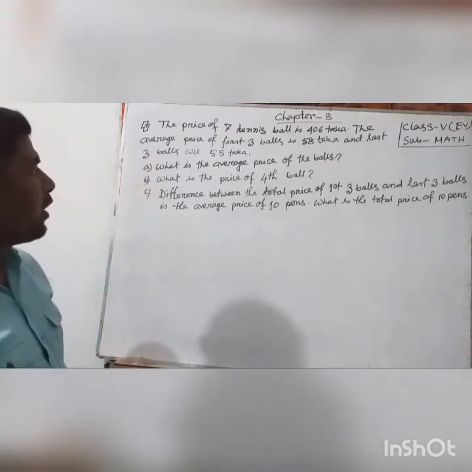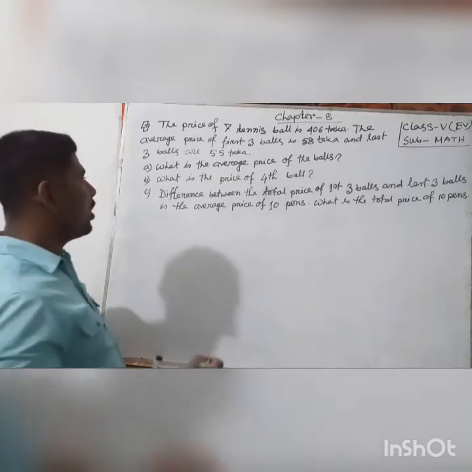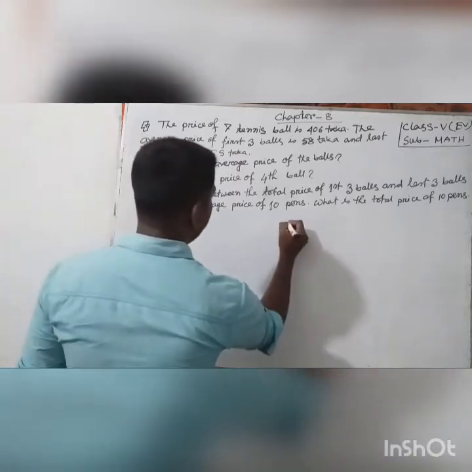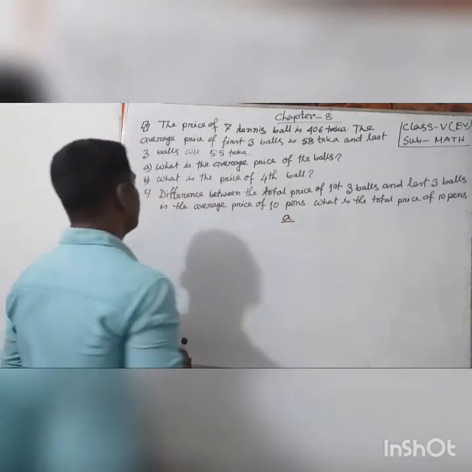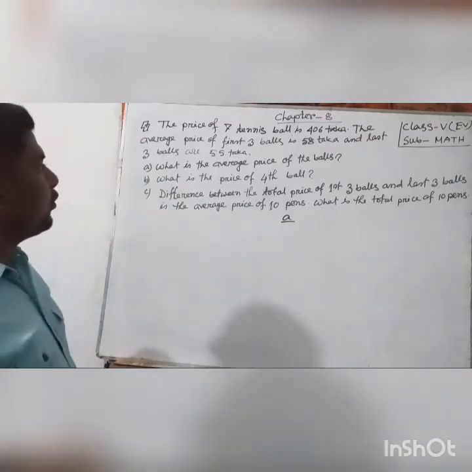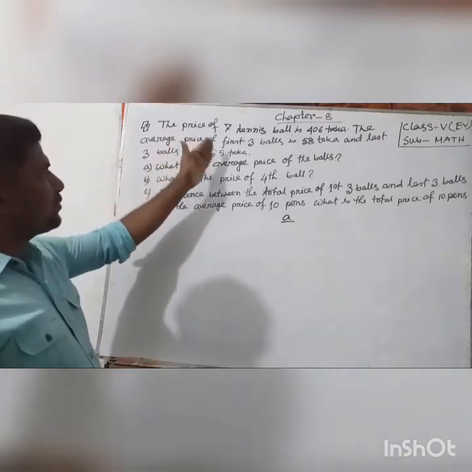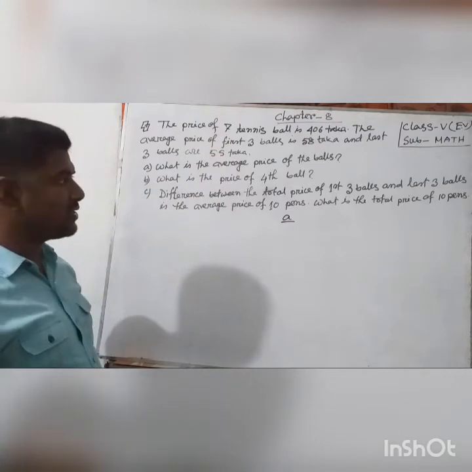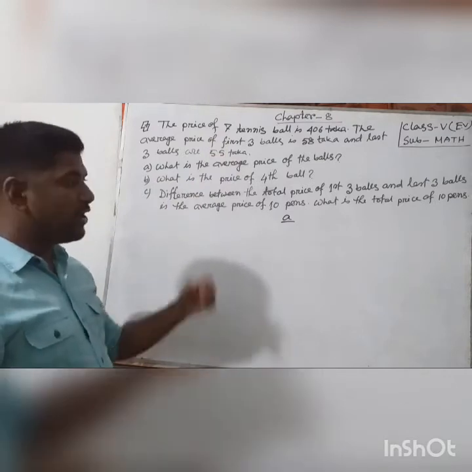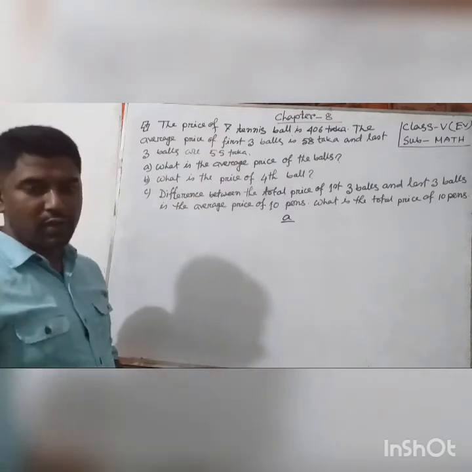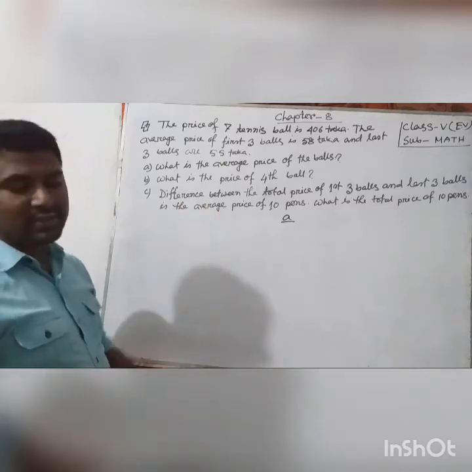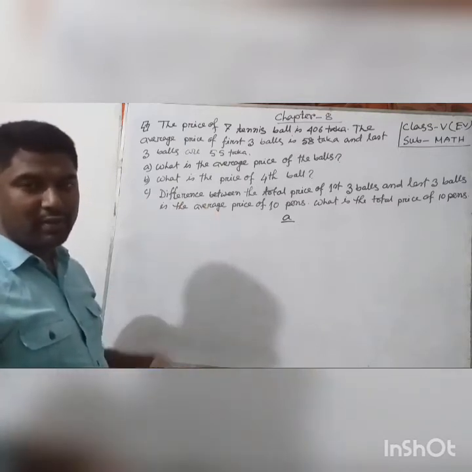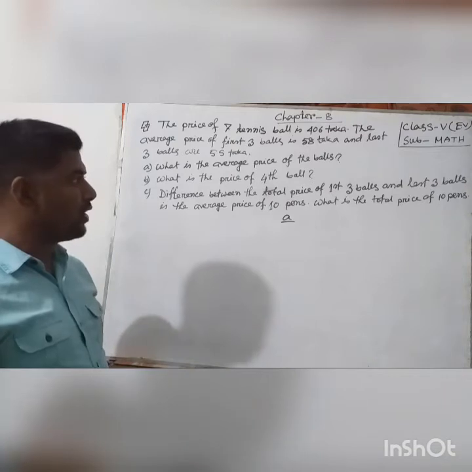Okay, now I will try to solve number A. What is the average price of the balls? From the statement we know the price of 7 tennis balls is 406 taka. So it is very easy to find the average price of the balls. We divide 406 by 7, then we get the average price of the balls.